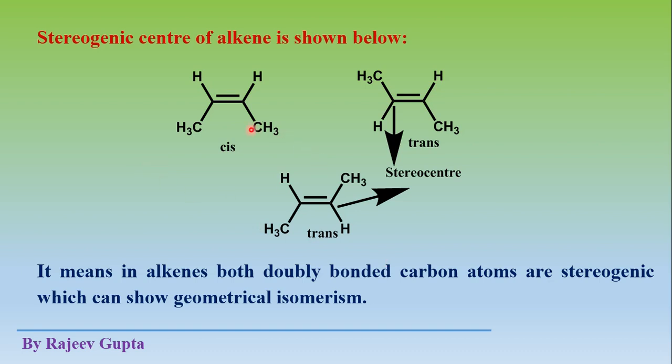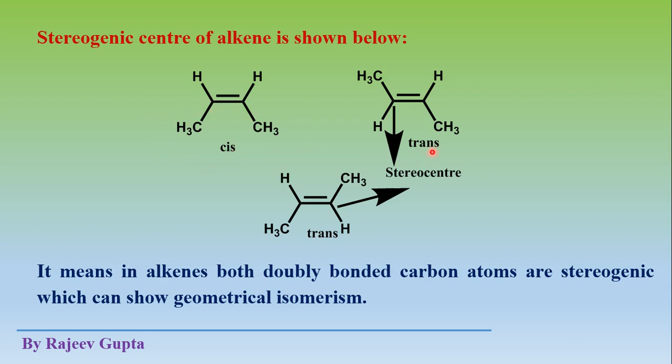So these are the examples of stereogenic center, where this alkene is shown here. This is 2-butene, cis-2-butene and trans-2-butene, where both methyl groups are present at the same side.